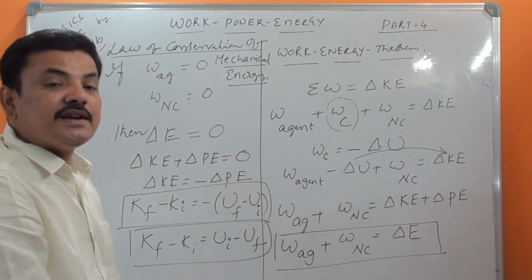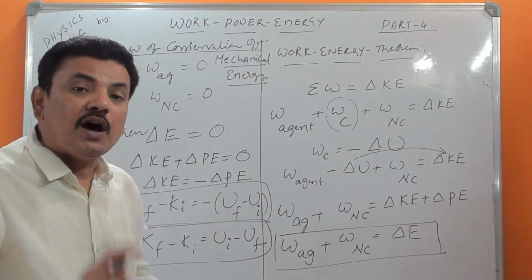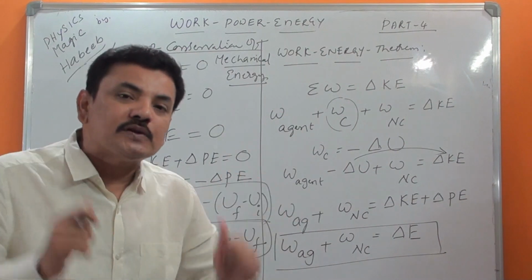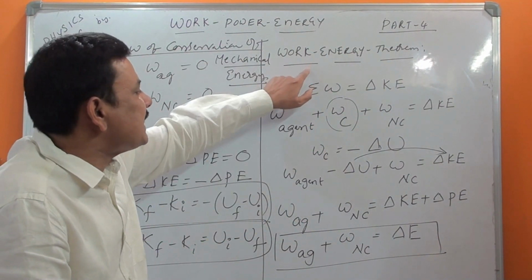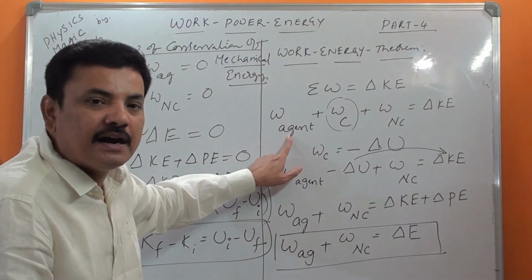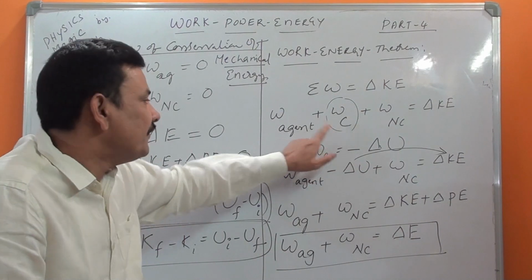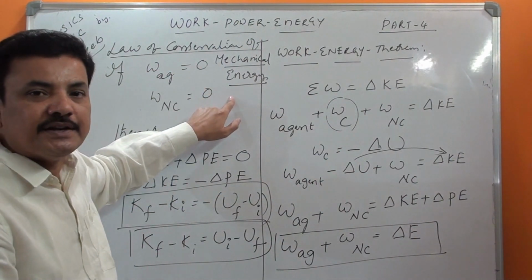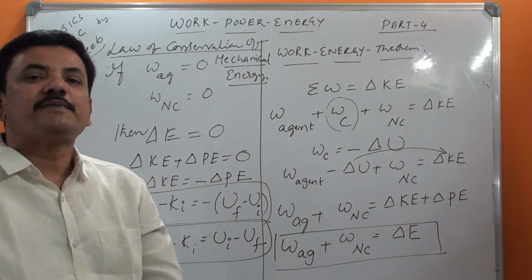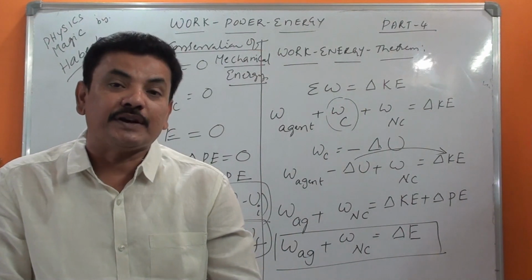So this is finally the law of conservation of mechanical energy, and this will help you a lot. Finally, before closing this particular class, I want to tell you: use the work energy theorem when an agent is there and a non-conservative force is there. When these two are absent, then use the law of conservation of mechanical energy.